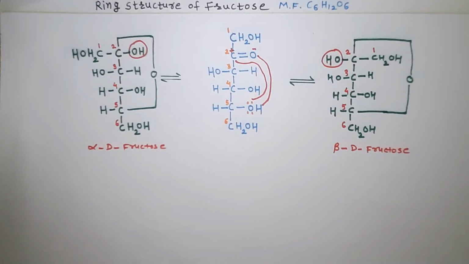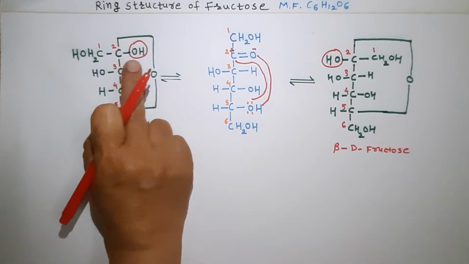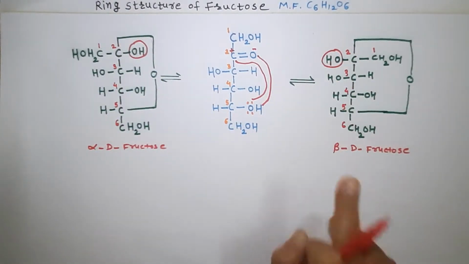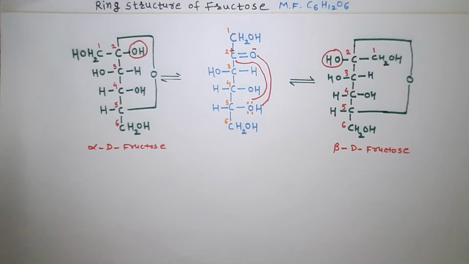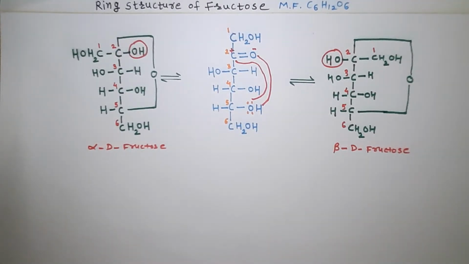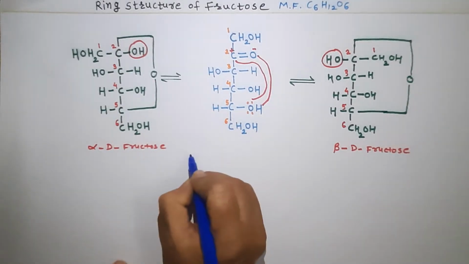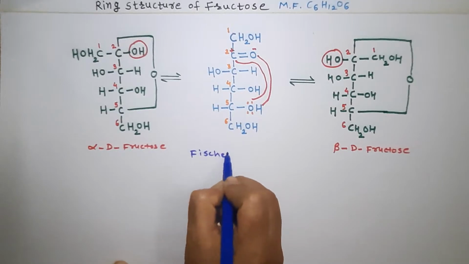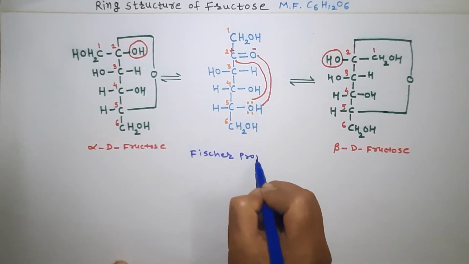So alpha and beta depend upon the position of the OH group. If OH is towards the right side, it is alpha. If the OH group is towards the left side, that structure is the beta structure. These two structures are called the Fischer projection formula. This is the representation of fructose by Fischer projection formula.